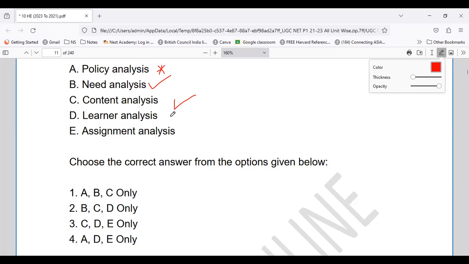Learner analysis, yes, very good. And now assignment analysis, it's not the only component, there may be many components. So basically option number B, that is need, content and learner analysis, are the important points considered with respect to instructional design under MOOCs, right?